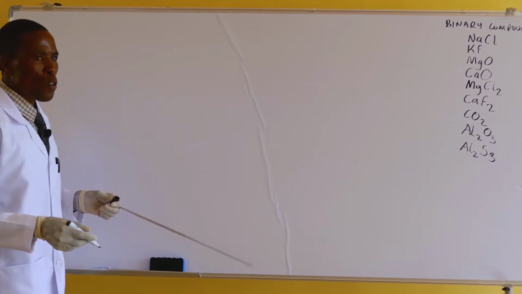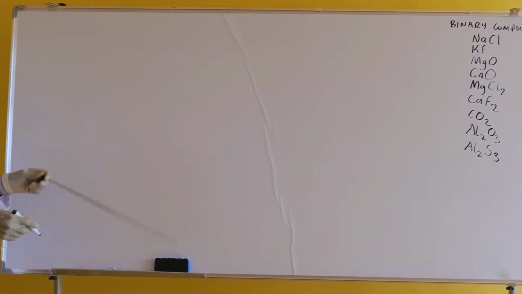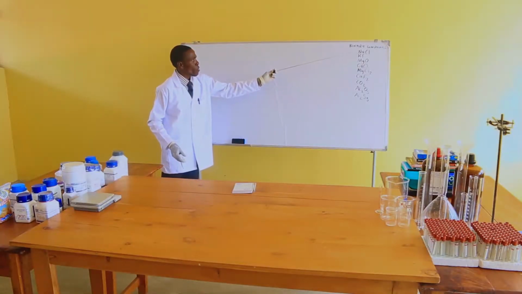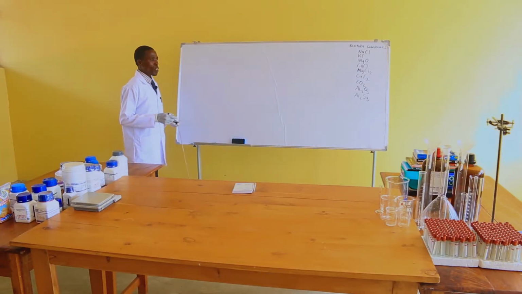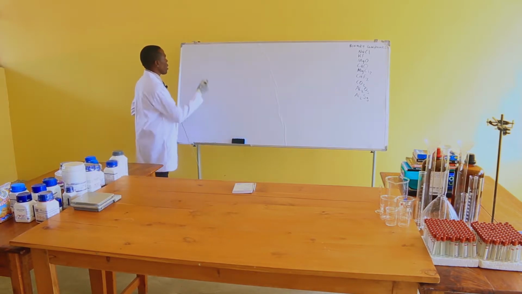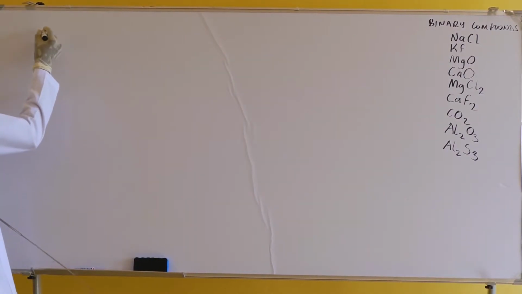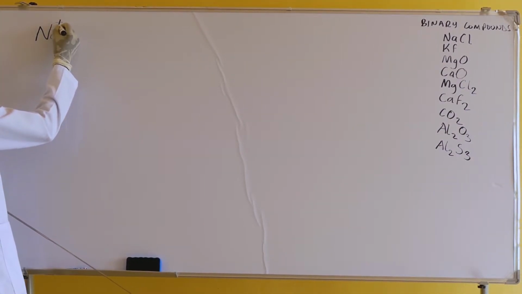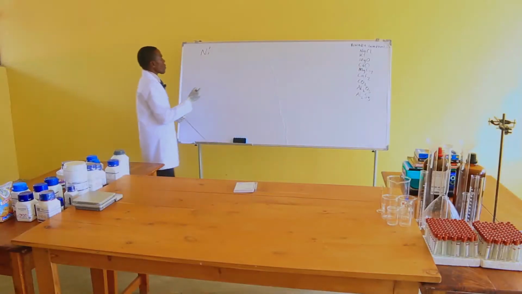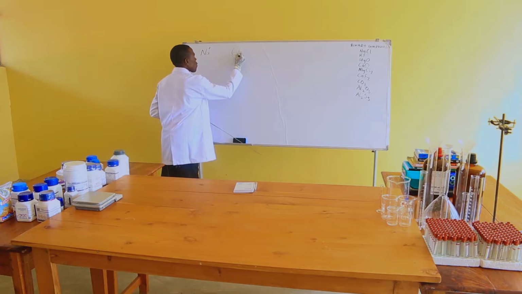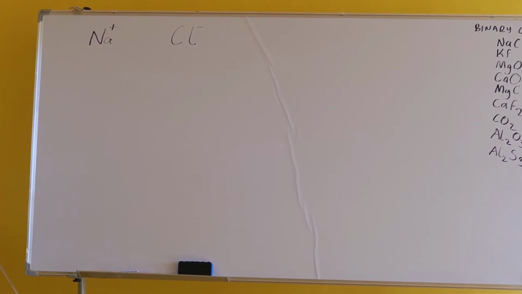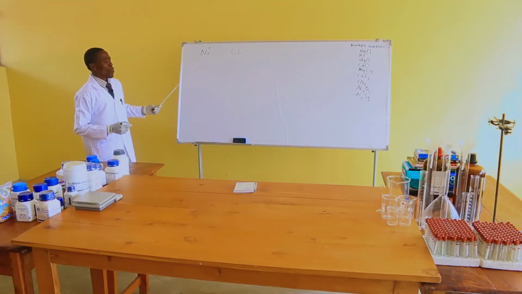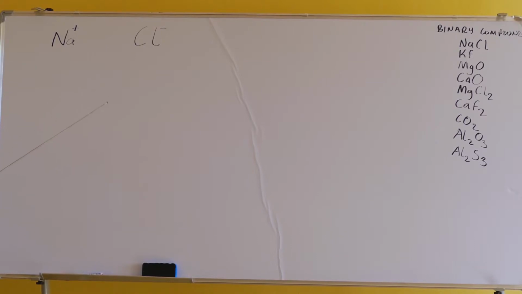In the formation of sodium chloride, remember it has the atoms sodium and chlorine. This one is sodium, followed by chlorine. During the combination of sodium and chlorine, you first need to write the sodium atom with its ion, so it becomes sodium ion. Then on the other side, you need to have the chloride ion. After that, you need to convert these ions so that they read as valences.